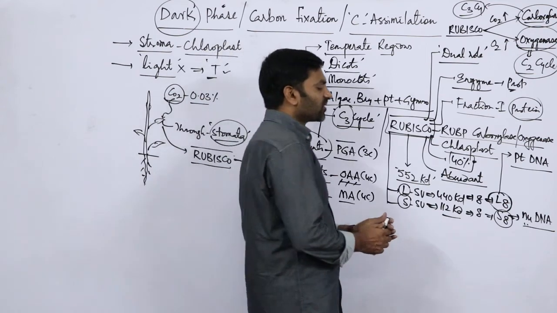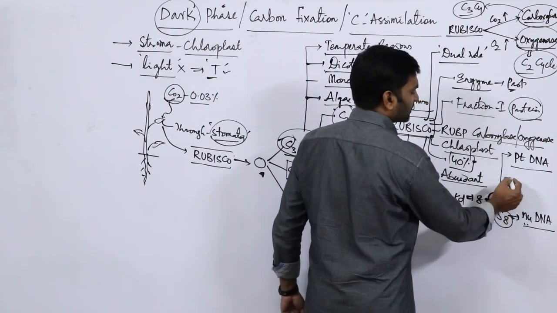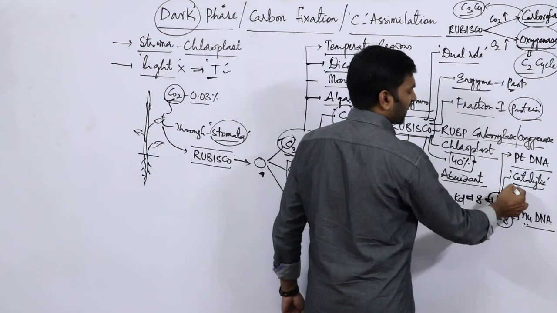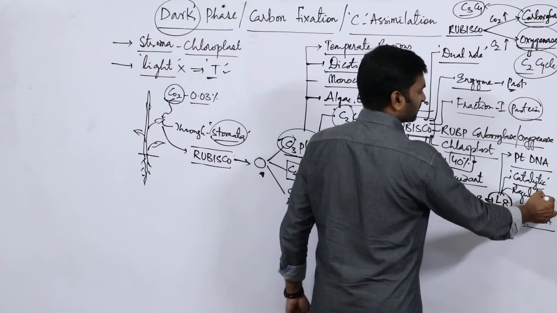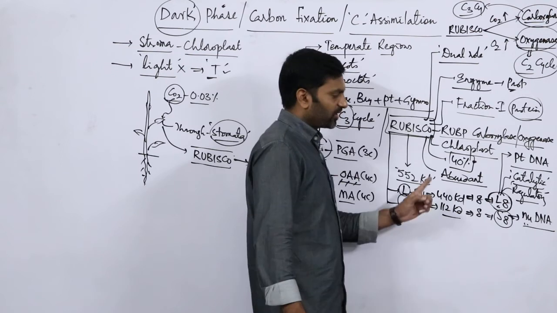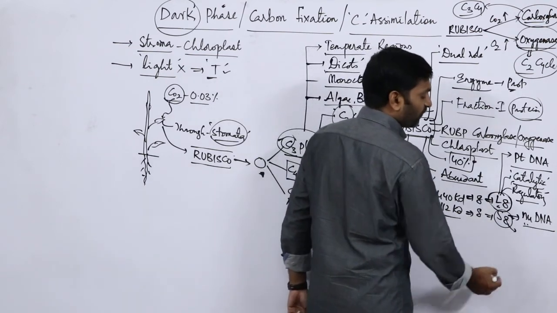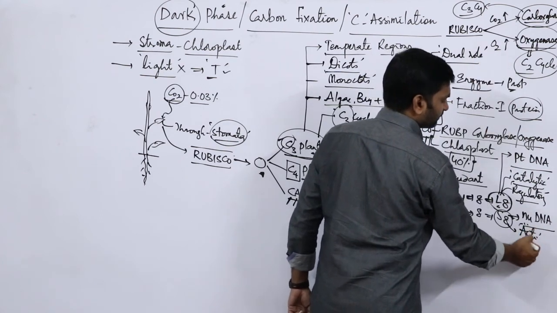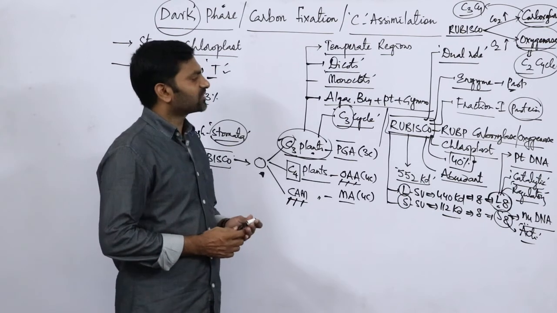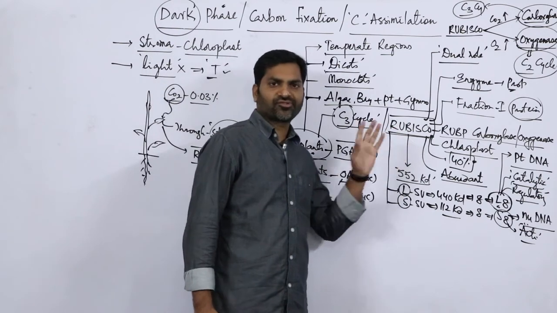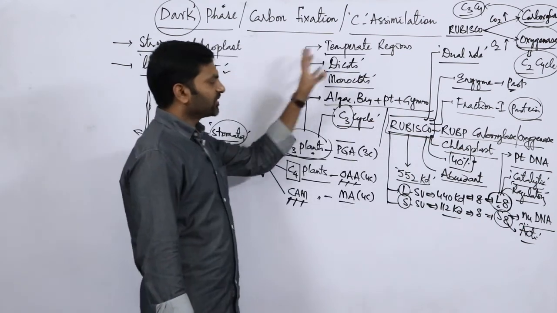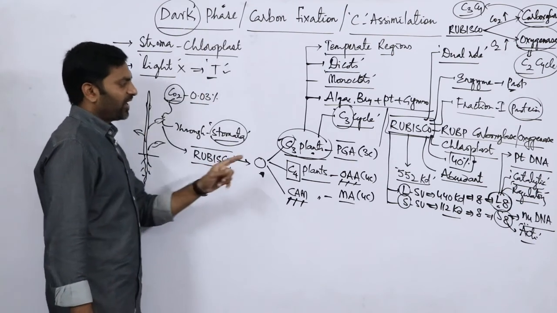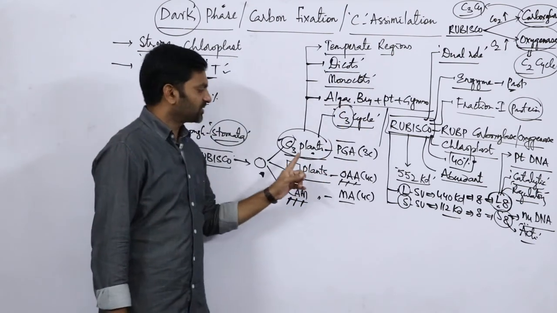So this larger subunit acts as the catalytic and regulatory site. Smaller subunits are helpful for enzymatic activity. So this is all the information related to Rubisco. This is basic information of the dark phase and C3 plants. This is about C3 plants.